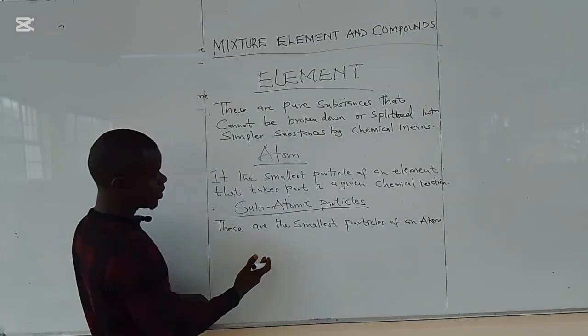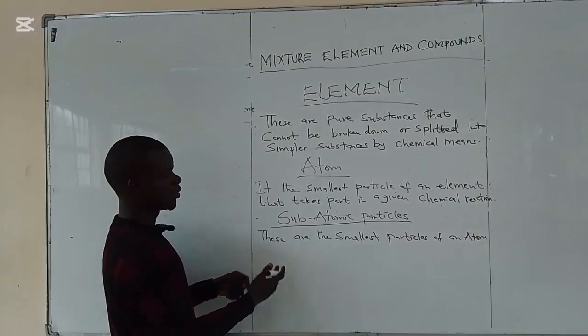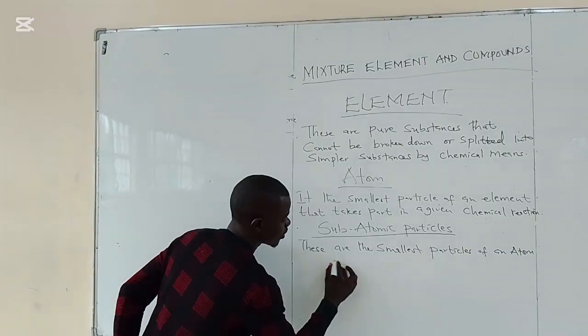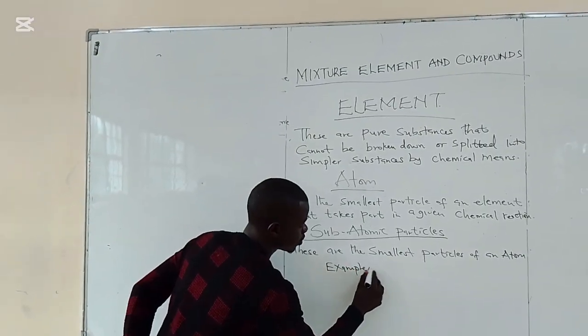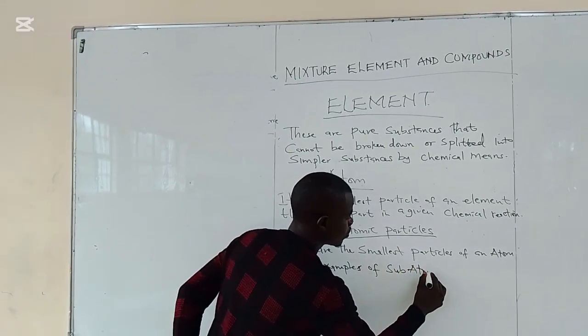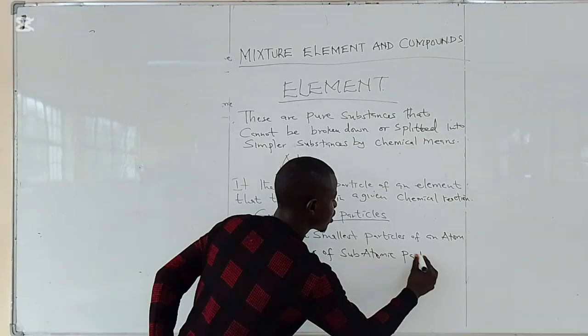So you obtain the atom from the subatomic particles. Next, we're going to talk about examples of subatomic particles.